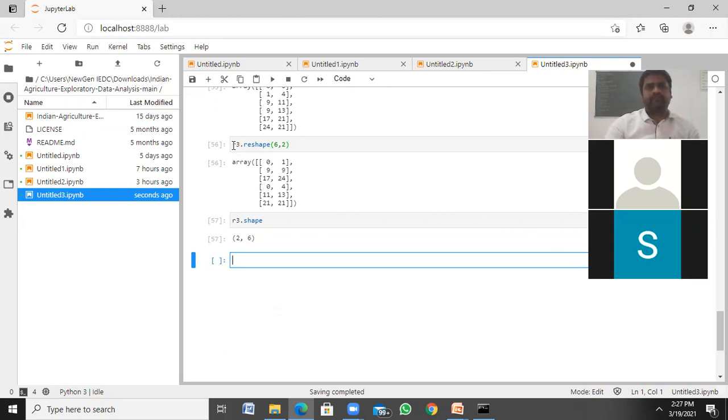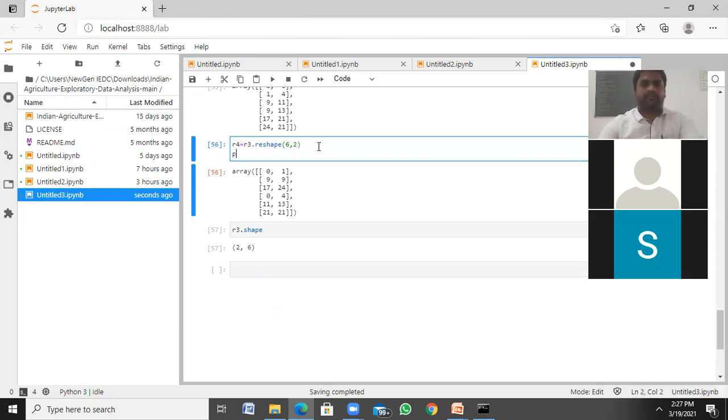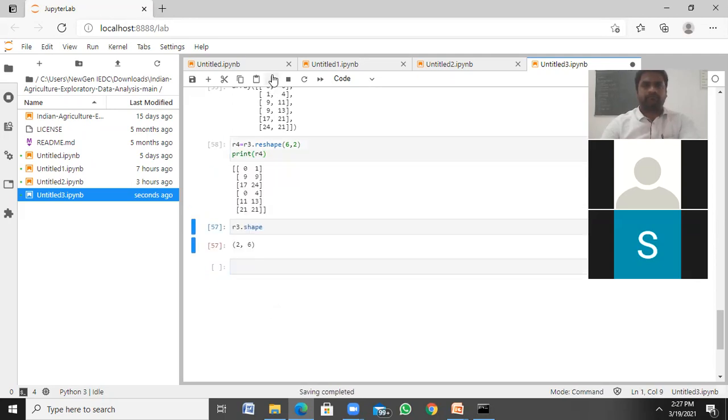Okay. If at all I want R4 is equal to here, I want to print here. Now it is 6 into 2. So the 2 by 6 is converted into 6 into 2, reshape.